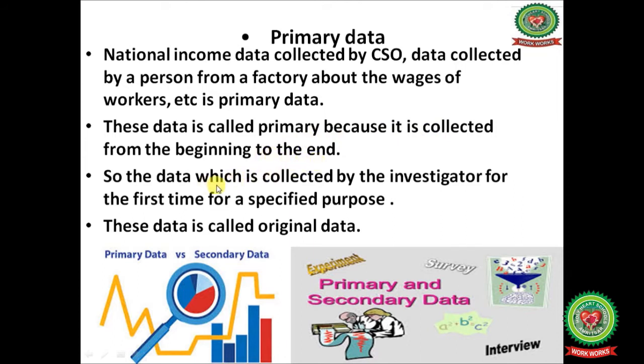The data collected by the investigator for the first time for a specific purpose is called original data. Like during the census period, the person who has been given the duty to collect data from different regions, that collected data is known as primary data.